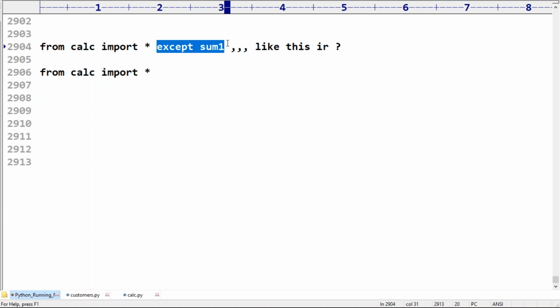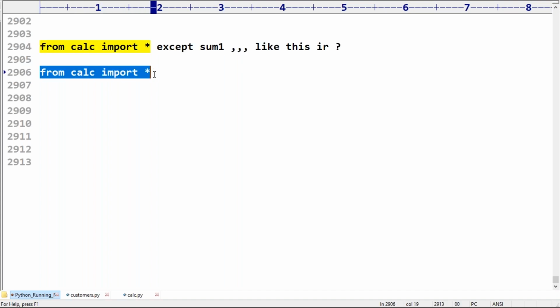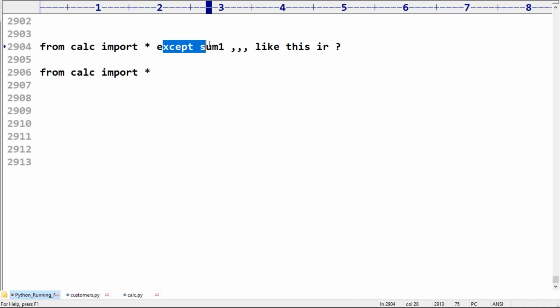Getting it, Ritik? So there is no such type of syntax like this. From calci import star, all the things are available, but don't use someone. That's all. This type of syntax is not there. We can create our own Python, it seems.